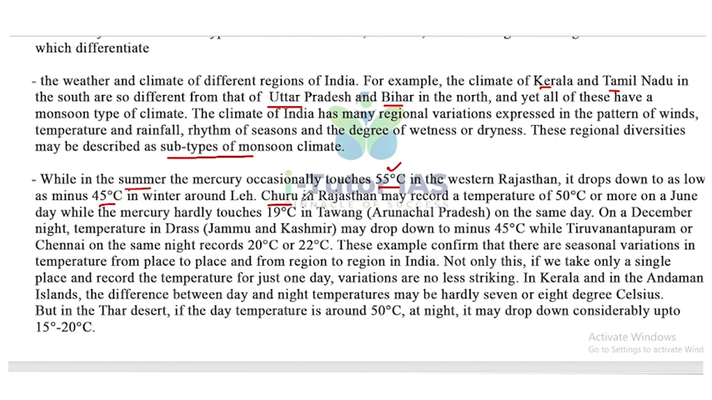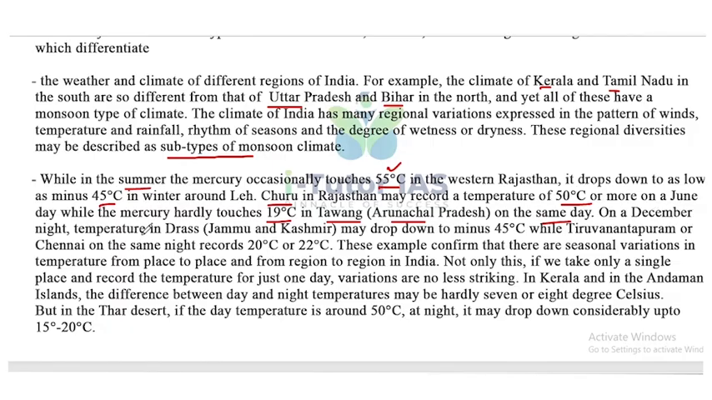Churu in Rajasthan may record a temperature of 50 degrees Celsius or more on a June day, while the mercury hardly touches 19 degrees Celsius in Tawang in Arunachal Pradesh on the same day. So in the month of June, Churu may record 50 degrees Celsius or more, but Tawang records a very low temperature.